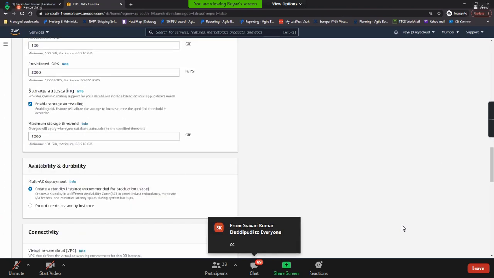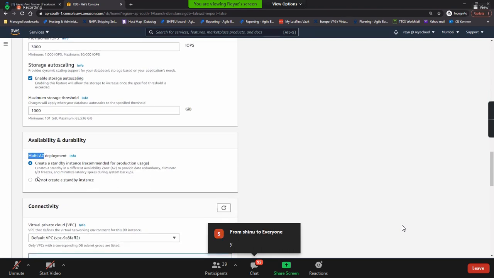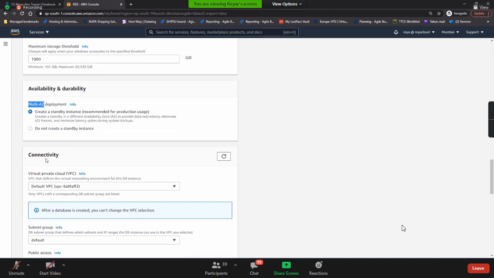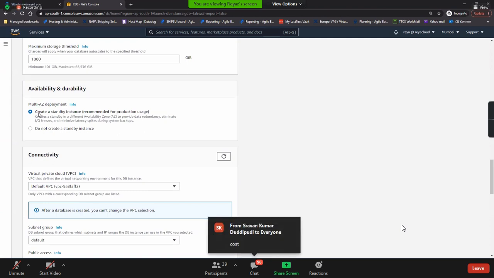Yeah. And then availability and durability, right? Did we discuss the multi-AZ concept, guys? I told you this is just a radio button or checkbox. If you need it, just enable it. And if you don't need it, don't do this. But we have discussed quite a lot about this multi-AZ concept in the backend, right? If you need high availability, but what do we need to watch out for if you enable this? Cost. It will be doubled.